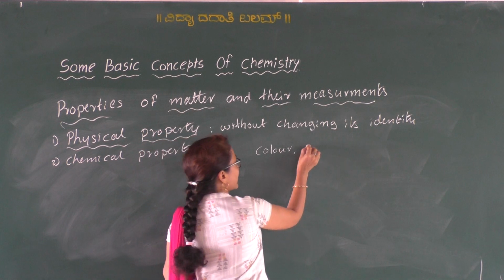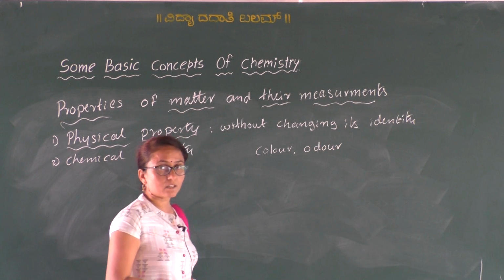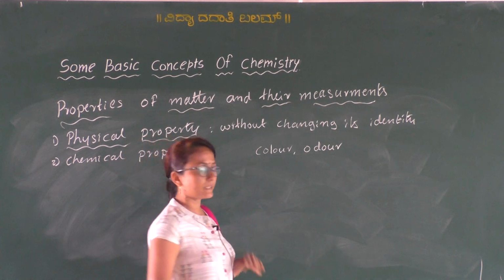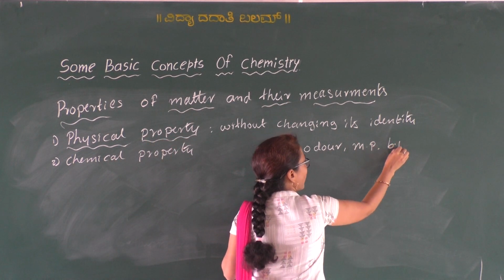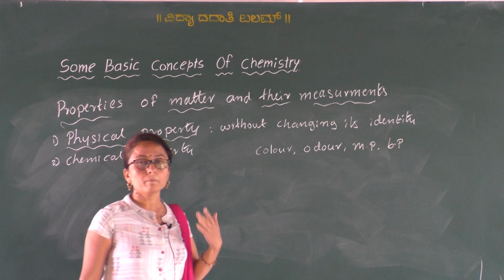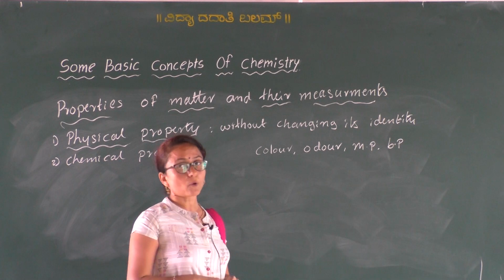So other examples are odor, that is a smell or the fragrance of any object or any matter, and the melting point or the boiling point. So volume, mass, density, all these are the physical properties.